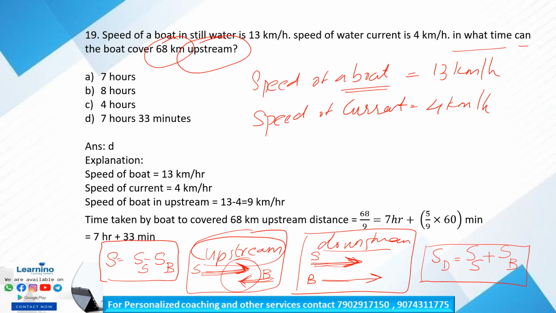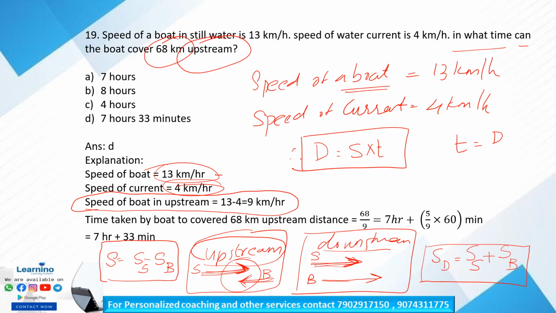Is that clear? So speed of the boat in upstream is equal to relative speed is equal to 13 kilometer per hour minus 4 kilometer per hour, that is 13 minus 4 is equal to 9 kilometer per hour is the speed of the boat in upstream. Is that clear? Therefore, distance is equal to speed into time. This is our formula. So time is equal to distance divided by speed. In what time can the boat cover 68 kilometer upstream is our question. Therefore, distance is 68 and the relative speed here is what? 9. Okay, speed of the boat in upstream is 9.